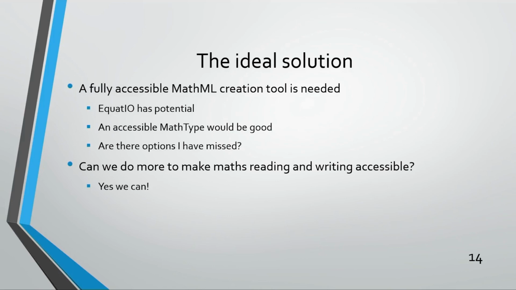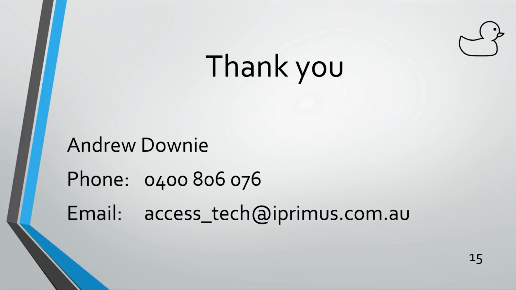An accessible math type would also be a wonderful thing. Are there other options that I have missed? It's very possible, so if so, please let me know. In conclusion, can we do more to make maths more accessible? In the words of one famous person, yes we can. Thank you very much.